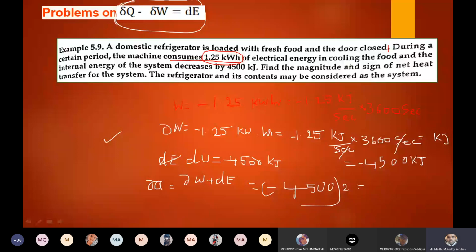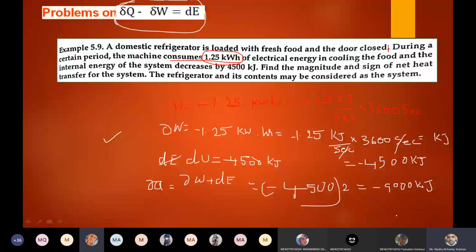So what does it mean when heat is negative? What is the meaning of negative heat? Please answer, anyone. Heat is rejected from the system. Yes or no? Heat is rejected from the system.